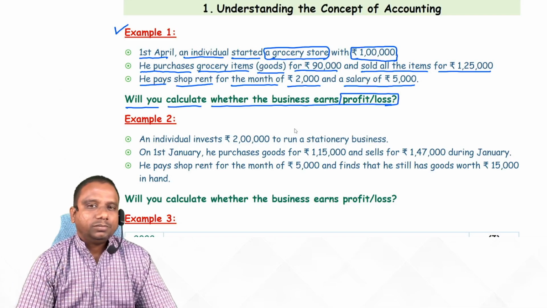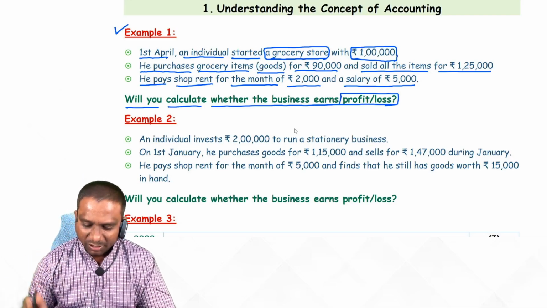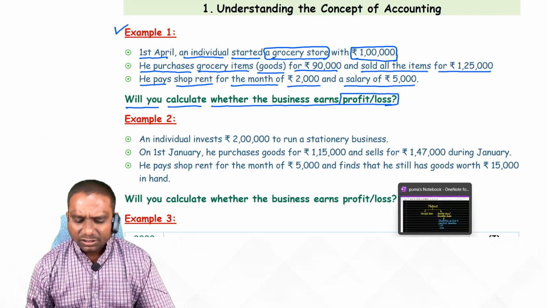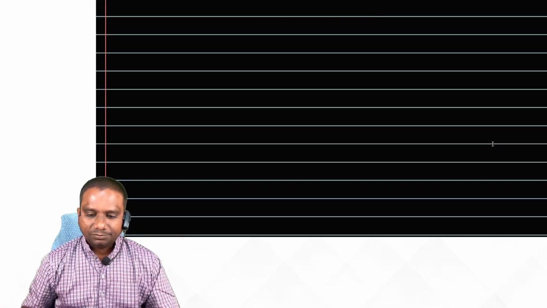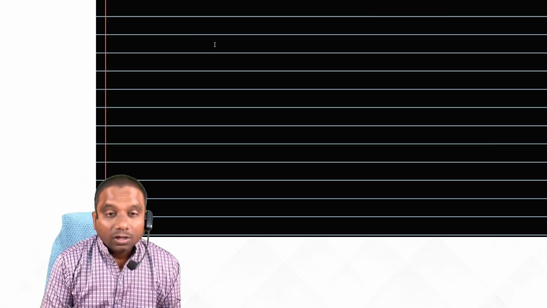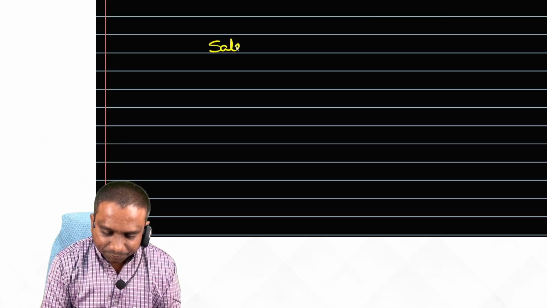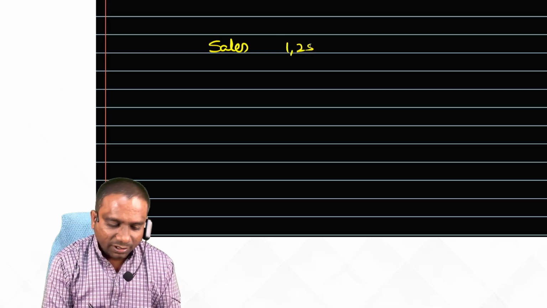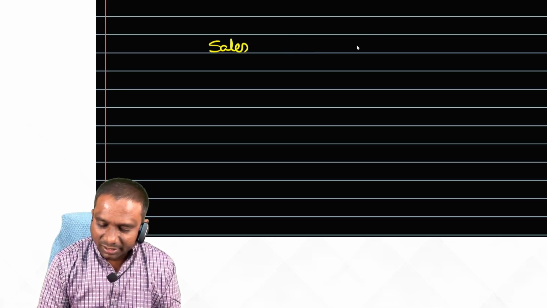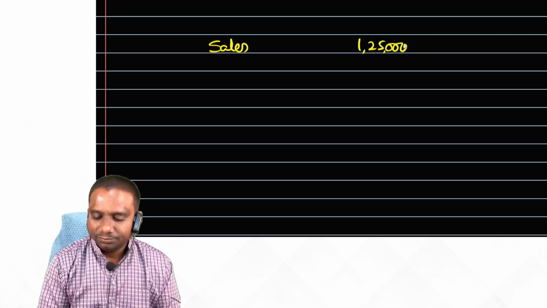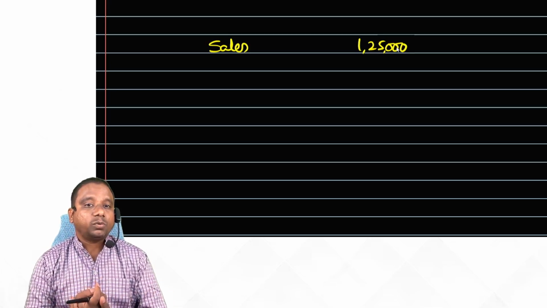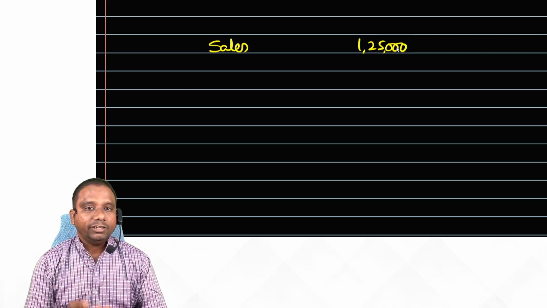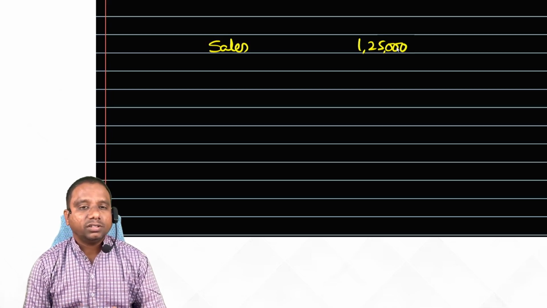Okay. I hope you have calculated. Now let me calculate whether this business earns profit or loss. Look, students, simple logic. How much sales did he make? Sales 1,25,000. Fine. From sales, what do we have to deduct? Expenses. Because how do we get profit? From whatever revenue we generated, we should deduct the expenses. This everybody knows.